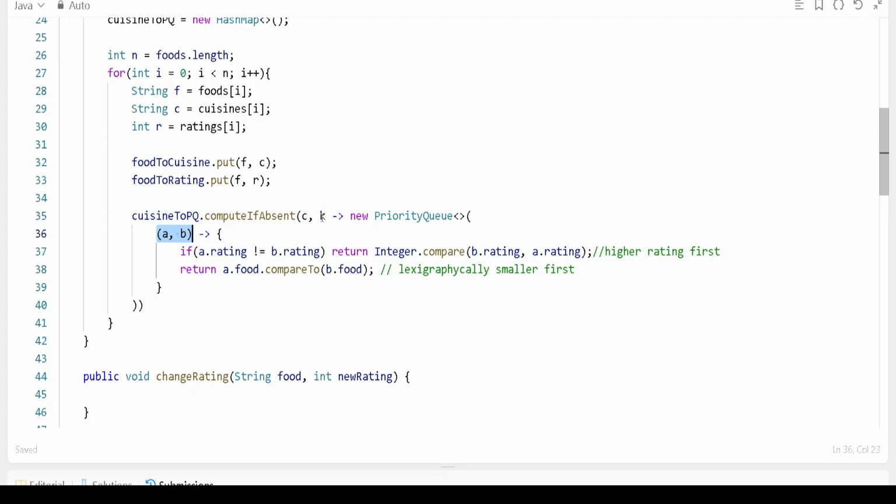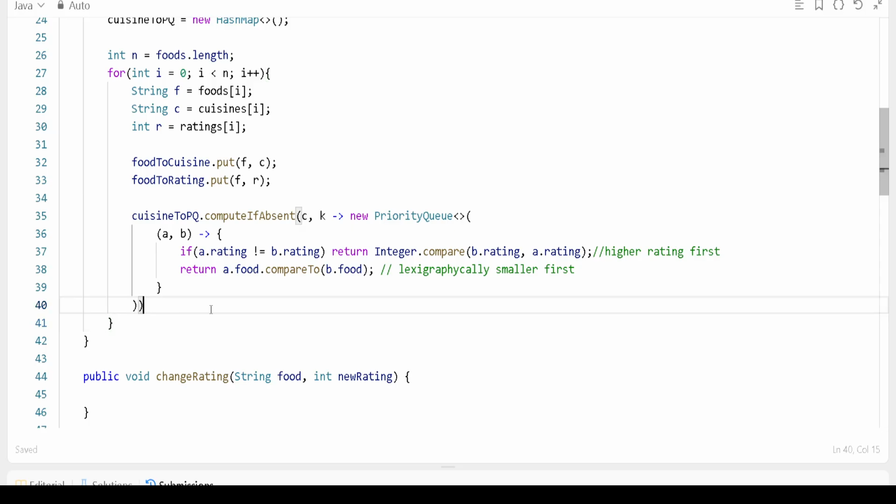To do that, you have to check in the priority queue. Let's go with the two questions: you check if both have the same rating, and return the higher rating first. If both have the same one, check the lexicographically smaller one and return it. Okay, we have not added it yet.